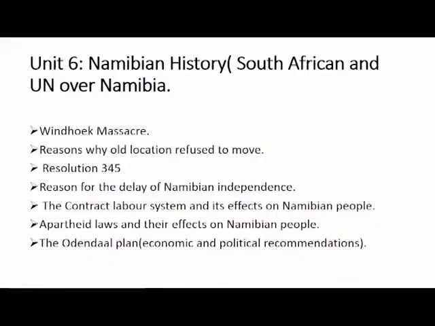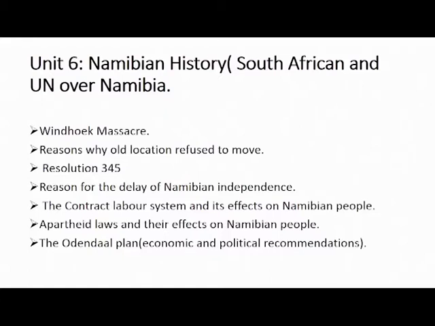In this unit as well, you should also know the contract labor system. What is the contract labor system? Why did the South African colonial officials come up with this contract labor system? What was this contract labor system all about? And how does it affect the Namibian people? You should know the effects the contract labor system had on the workers themselves who were working on the contract labor system, and also the effects this contract labor system had on the entire Namibian people.